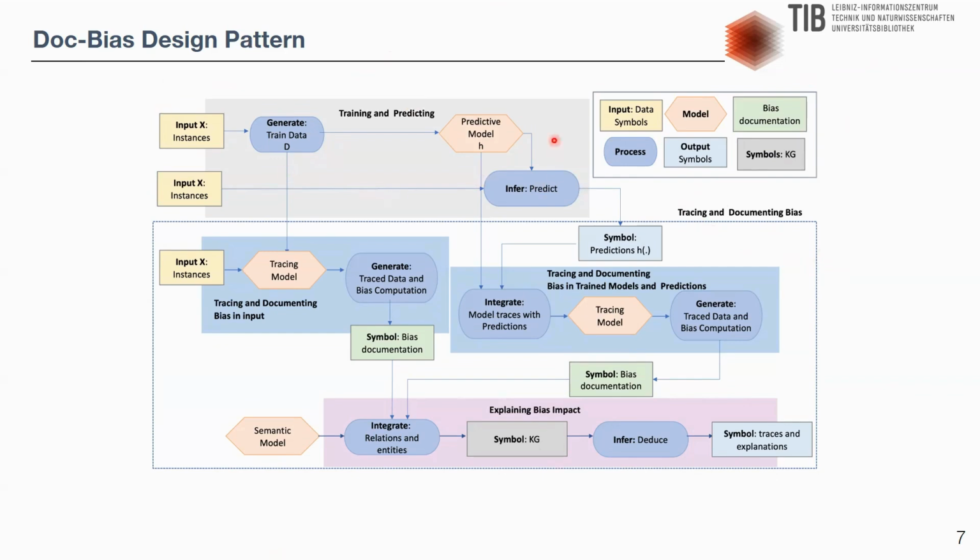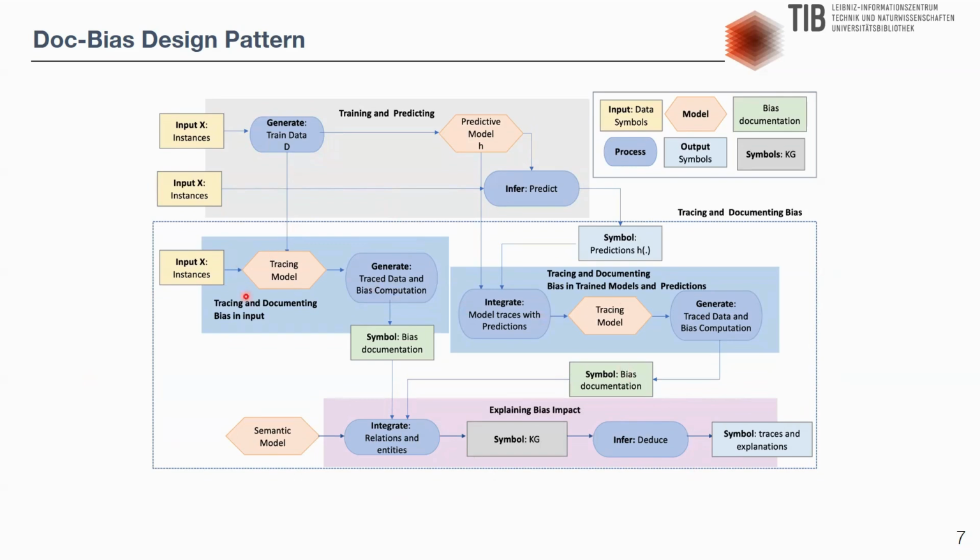First, tracing and predicting. This pattern models a system that solves the machine learning problem. It receives input and trains the model based on the training data. An inference process allows for the generation of predictions as symbols. In tracing and documenting bias, the pattern describes a system designed to capture knowledge about bias patterns in both the input data of an AI system and the generated training set.